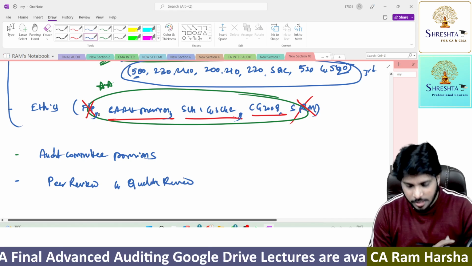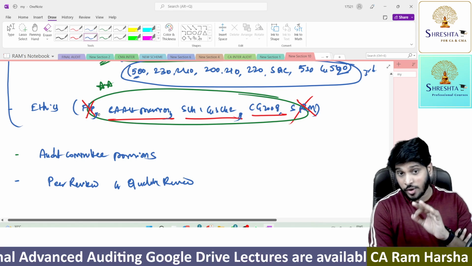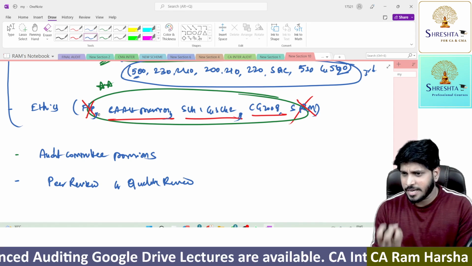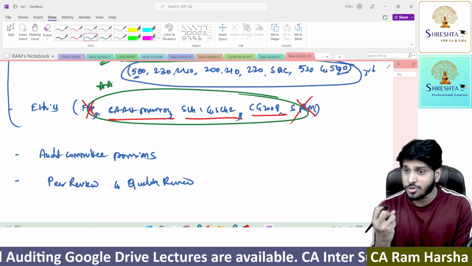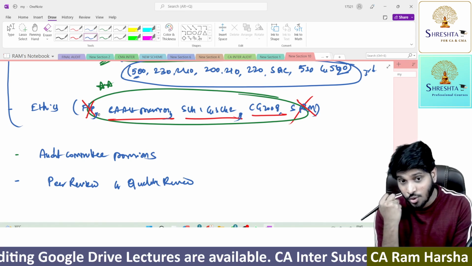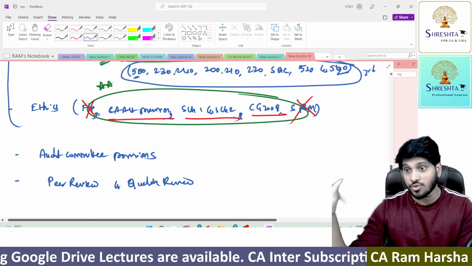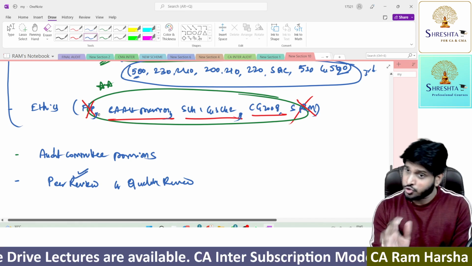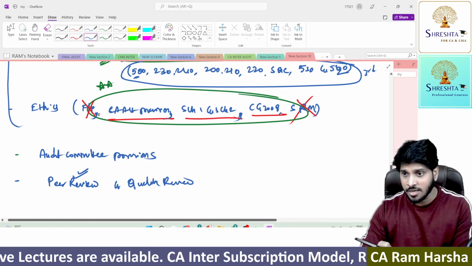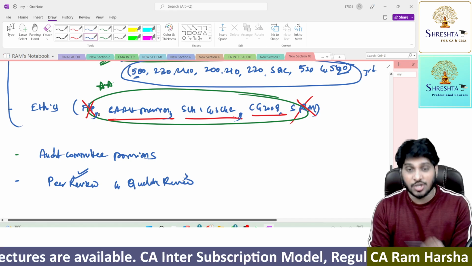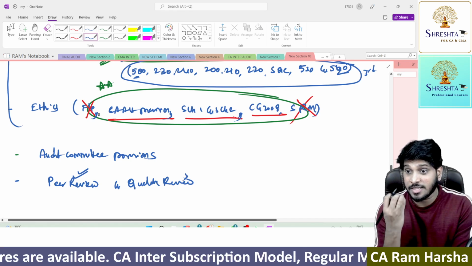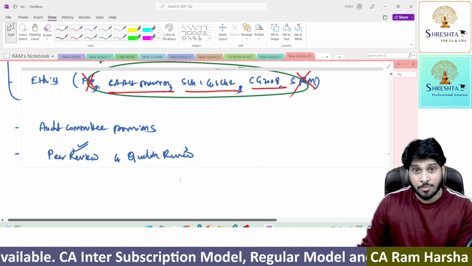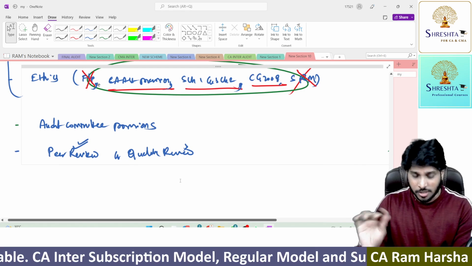and quality review. But for peer review and quality review, some students may not be that excellent. In such a case, don't touch that chapter. Maybe some students might have been very perfect in peer review, so please revise immediately after audit committee. Some students would have ignored quality review. They may not be that perfect in quality review. In such a case, ignore quality review. Suppose you are good at both, then revise both after that.